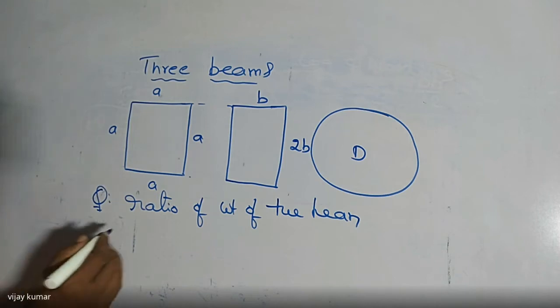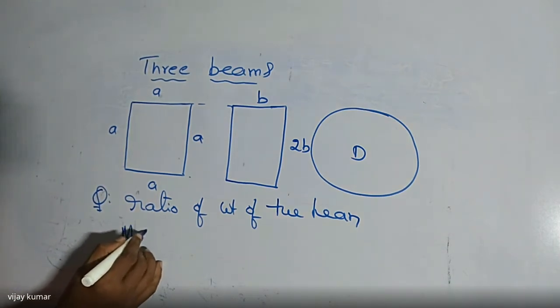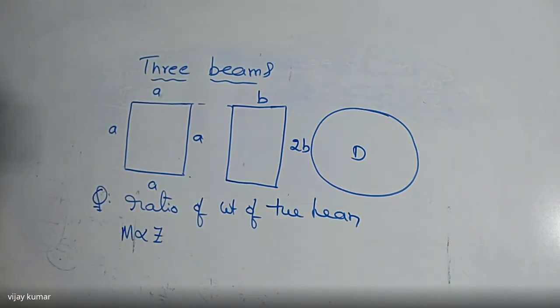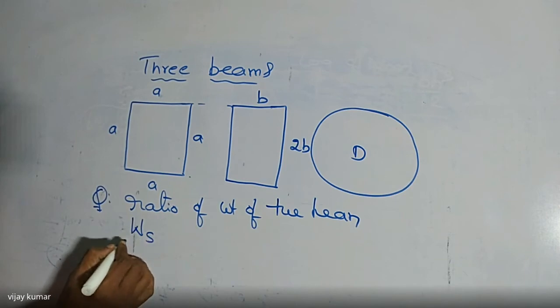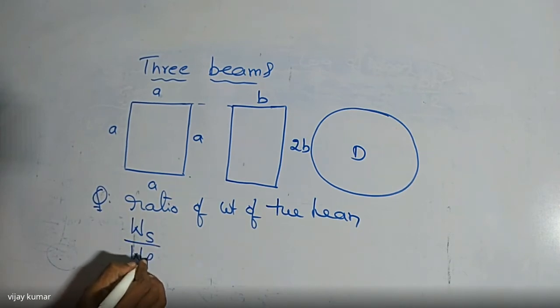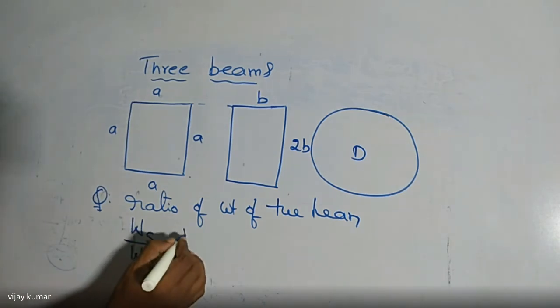So first of all, I am writing M here. M is directly proportional to how much? Z. Here he is asking what is the ratio of weights. I am writing here weight of square divided by weight of rectangle. What is the weight here? m into g.